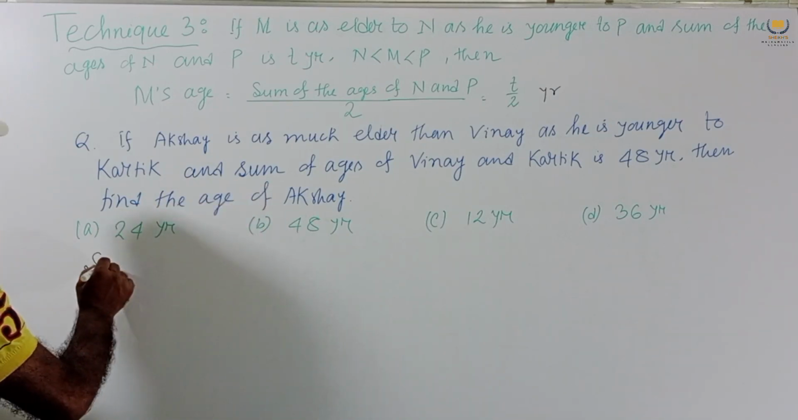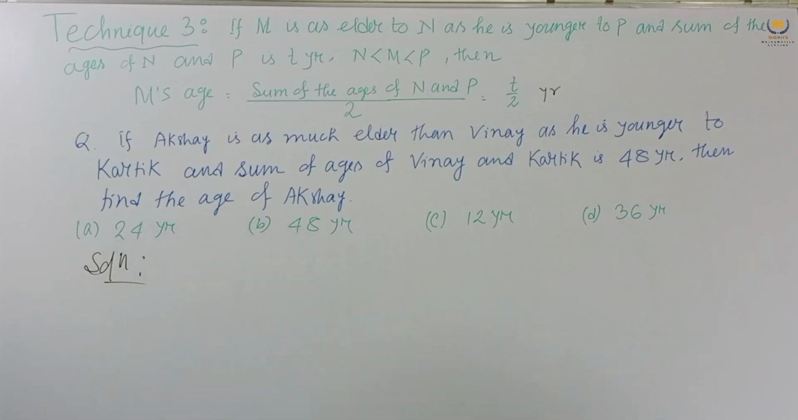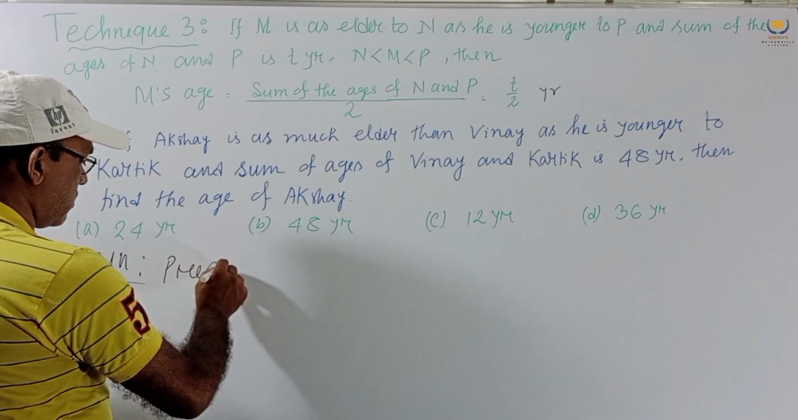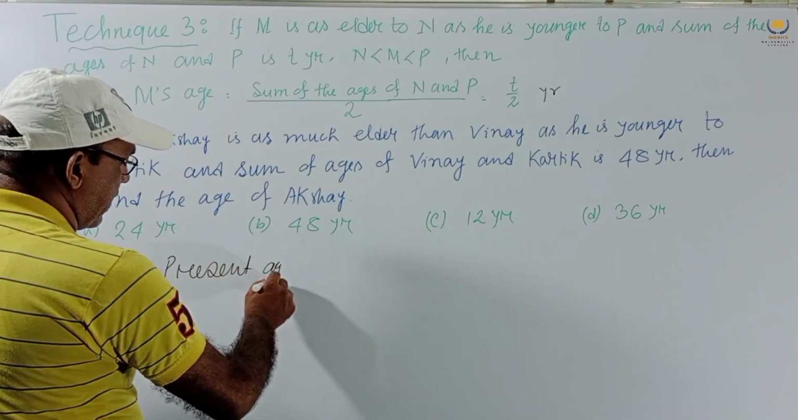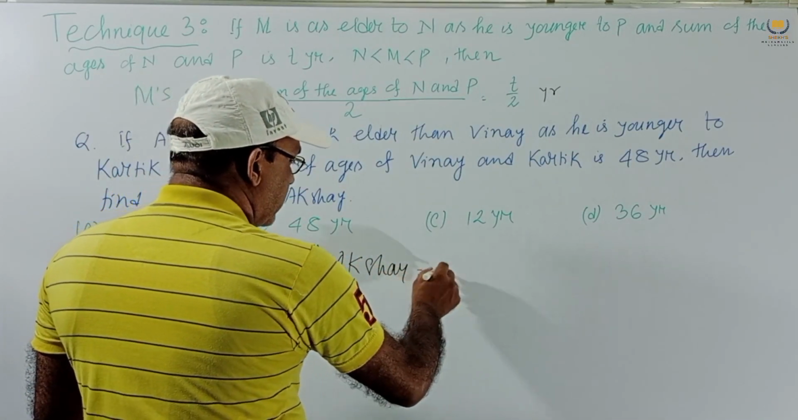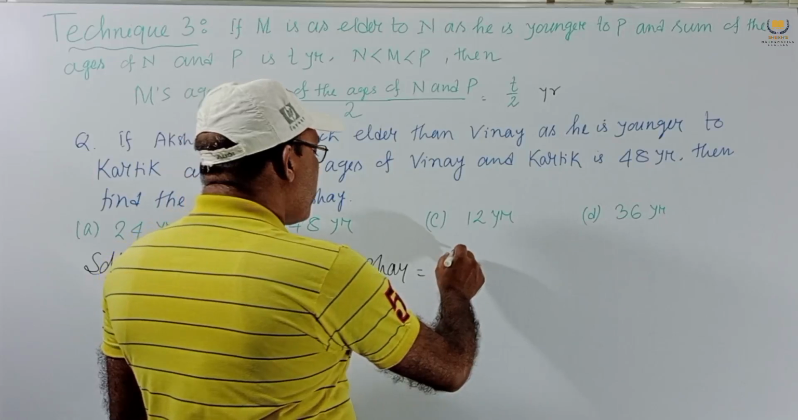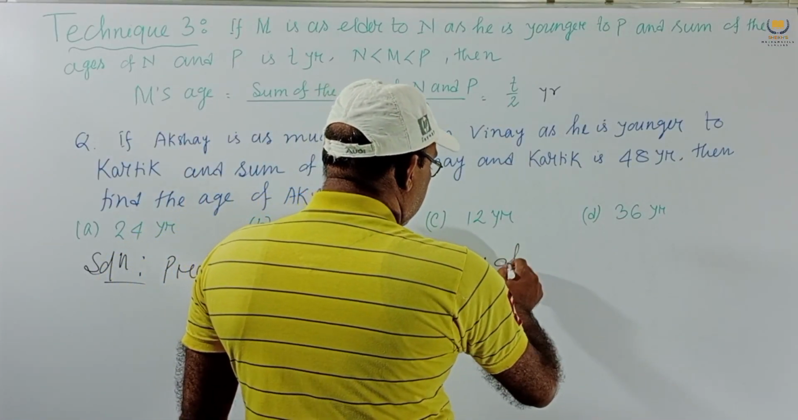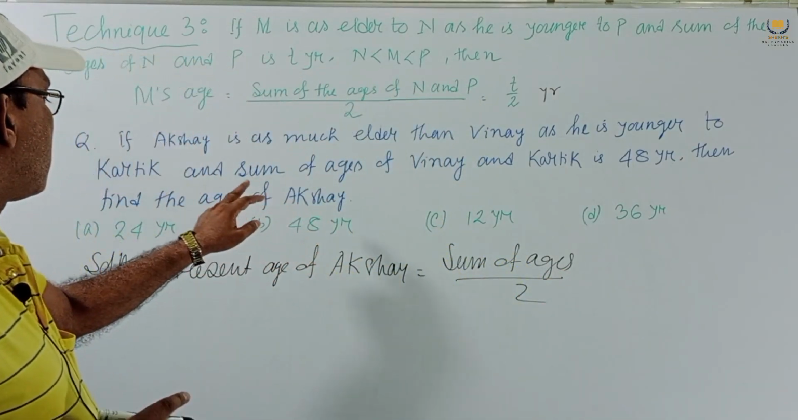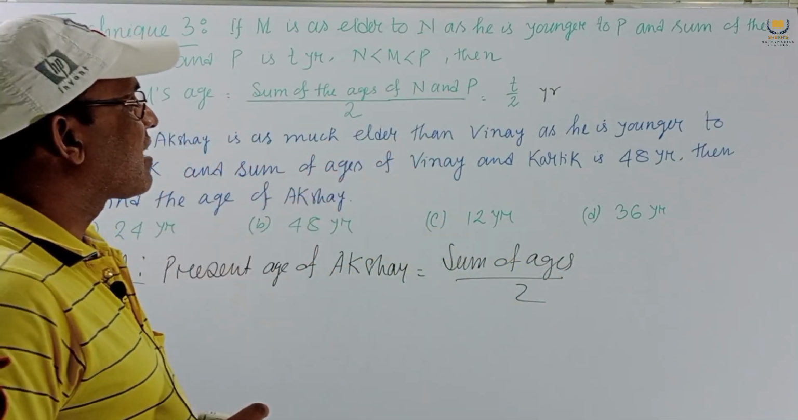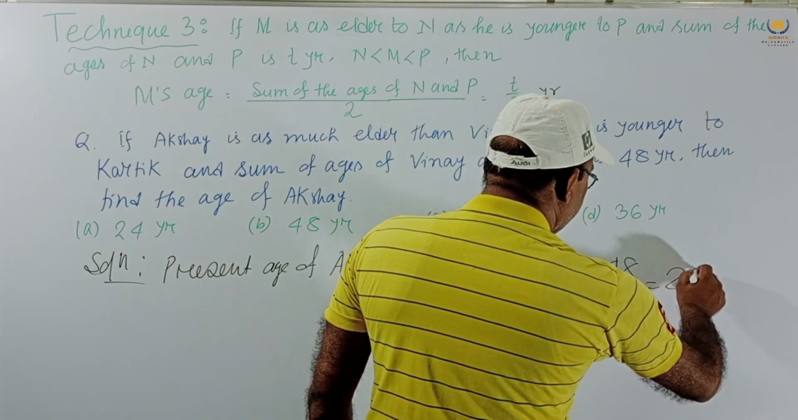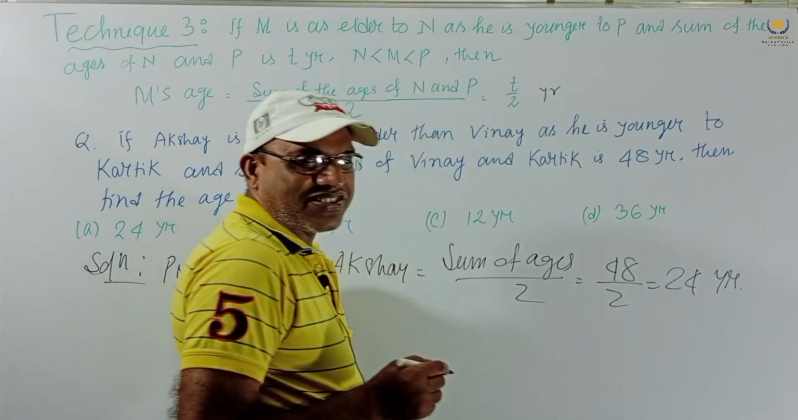So, solution: the present age of Akshay is equal to the sum of ages of Vinay and Kartik divided by 2. This sum is 48 given, so 48 by 2, this is 24 years. This is our answer. Very nice solution.